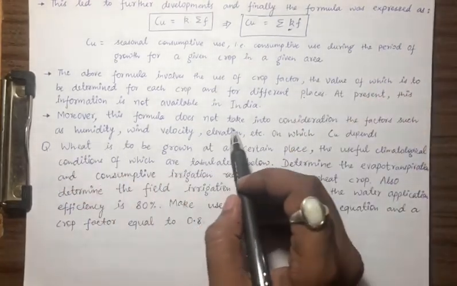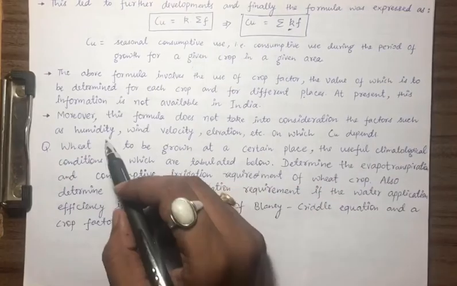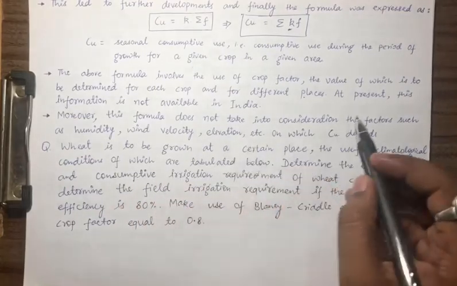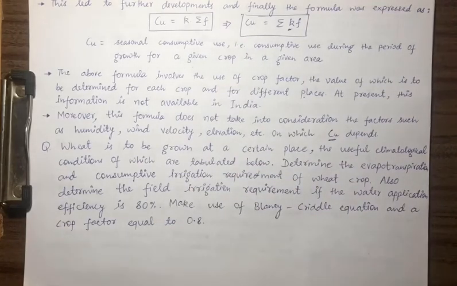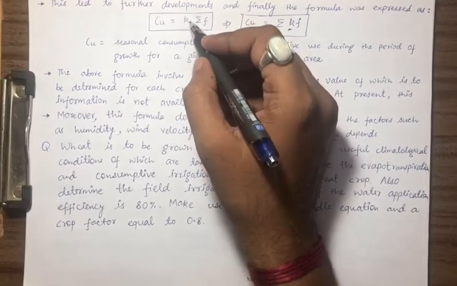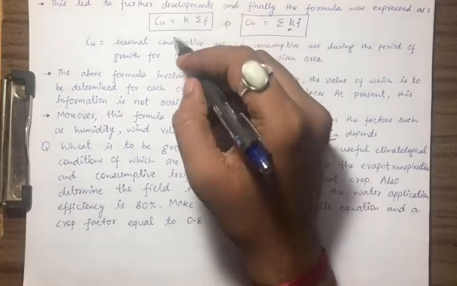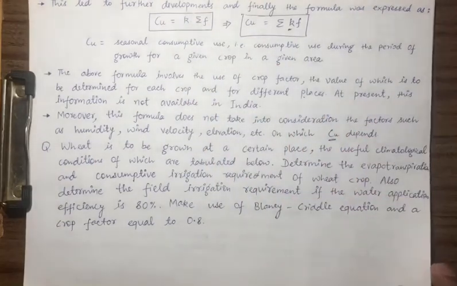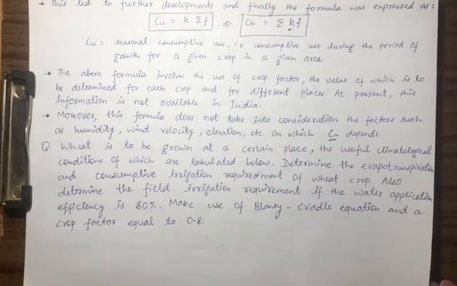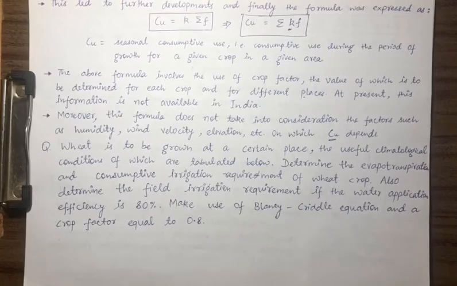Moreover, this formula does not take into consideration the factors such as humidity, wind velocity, elevation, etc. on which Cu depends. So it is taking care of only temperature and sunlight mainly, and some very less significant factors which are incorporated in the factor K. So now let us see one more problem depending upon this formula which we have just studied, that was Blaney-Criddle formula.